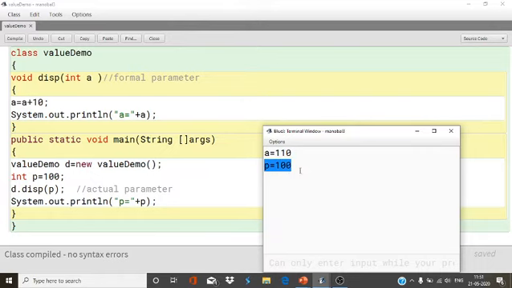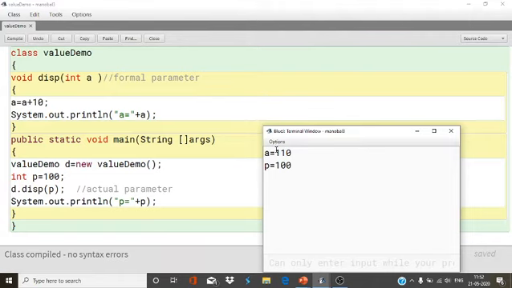Any effect on p? No, no effect on p. The value of p was stored in a, and a increased by 10 to become 110, but the value of p after calling that function remains unchanged. So this is the example of value type.